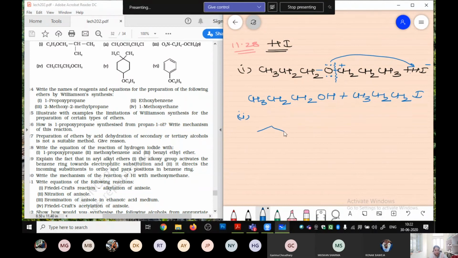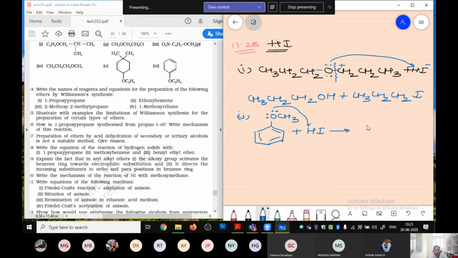In the second part, we need to make methoxybenzene. Now, what does methoxybenzene mean? Your benzene ring having an OCH3. This is having a lone pair plus HI. Again, what is going to happen? It is going to attack the hydrogen.